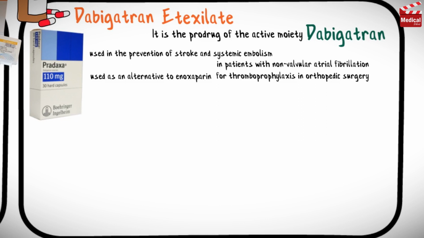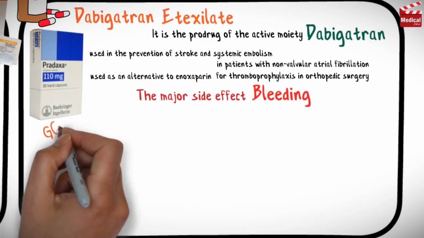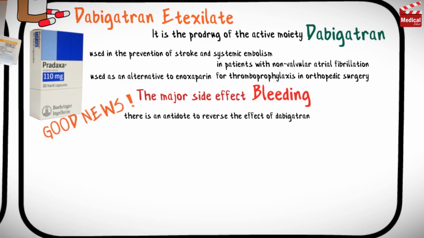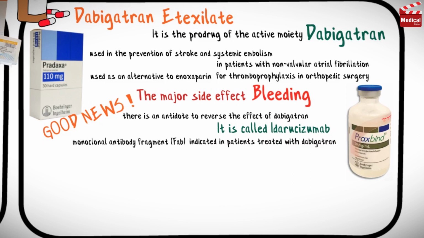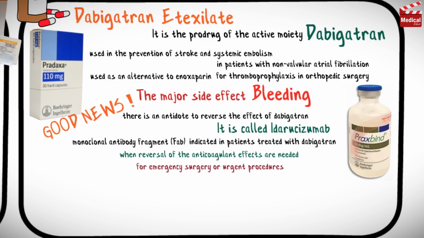And again, the major adverse effect, like other anticoagulants, is bleeding. But the good news is that there is an antidote to reverse the effect of Dabigatran. It is called Idarucizumab. It is a monoclonal antibody fragment, indicated in patients treated with Dabigatran when reversal of the anticoagulant effects is needed, for emergency surgery or urgent procedures, or in the event of life-threatening or uncontrolled bleeding.